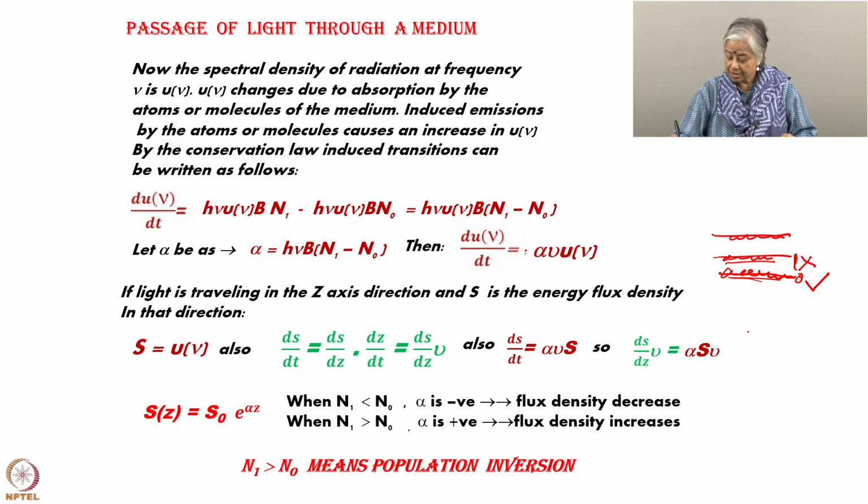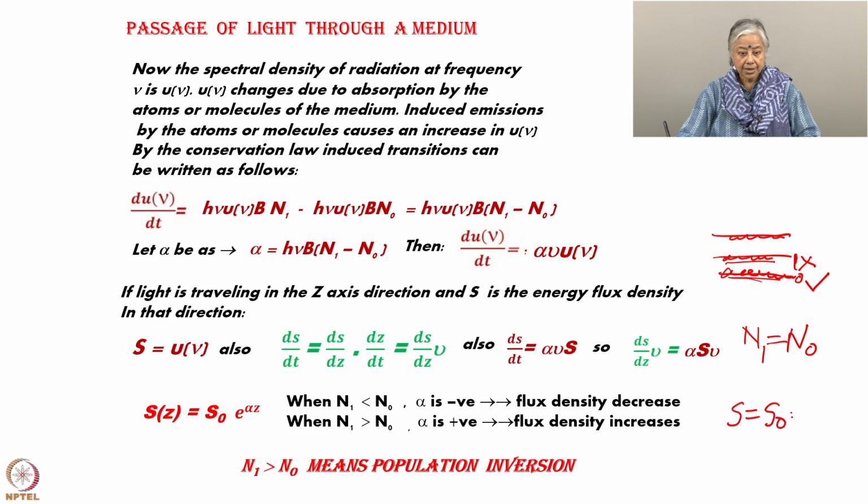Now, when N1 equals N0, you have S is equal to S0 e to the power alpha, alpha becomes 0, e to the power 0. That means S is equal to S0.